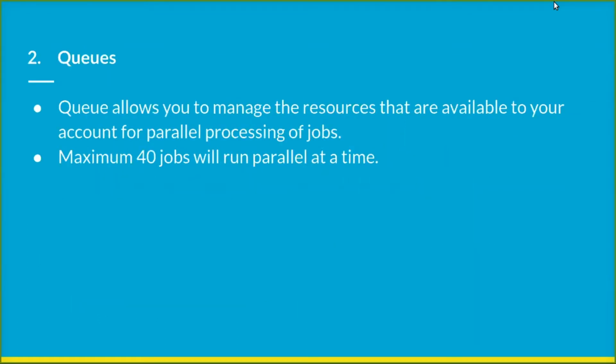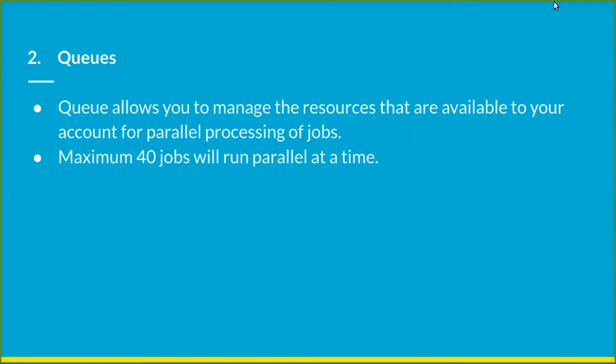After that, we have queues. As we created a job, that job needs to be submitted to a queue. A queue is a logical construct for managing the resources that are available to your account. By resources, I mean the jobs that you can process in parallel at a given point.